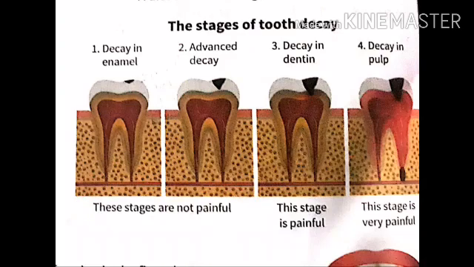As the acid is allowed to work further into our tooth, a bigger hole grows and it reaches to dentin of tooth. What is dentin? Dentin is a layer of material that lies immediately under the enamel of the tooth, and this is known as decay in dentin, and this stage is painful. And this hole grows further if it is not treated, and then it reaches to the pulp. Now, what is pulp? It is a part of the dentin. It is soft and full of nerves and blood vessels. This is known as decay in pulp, and this stage is very painful.